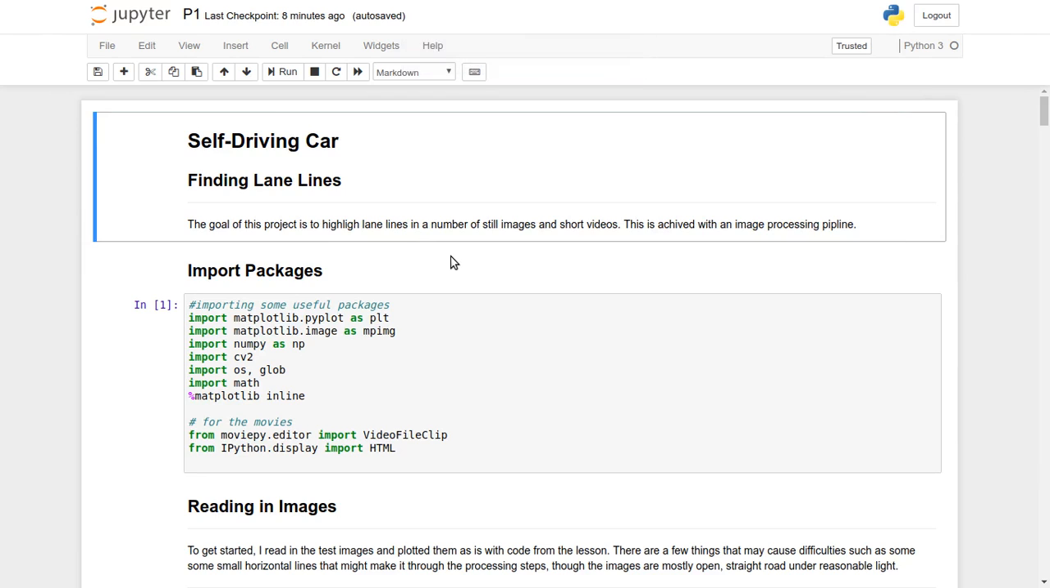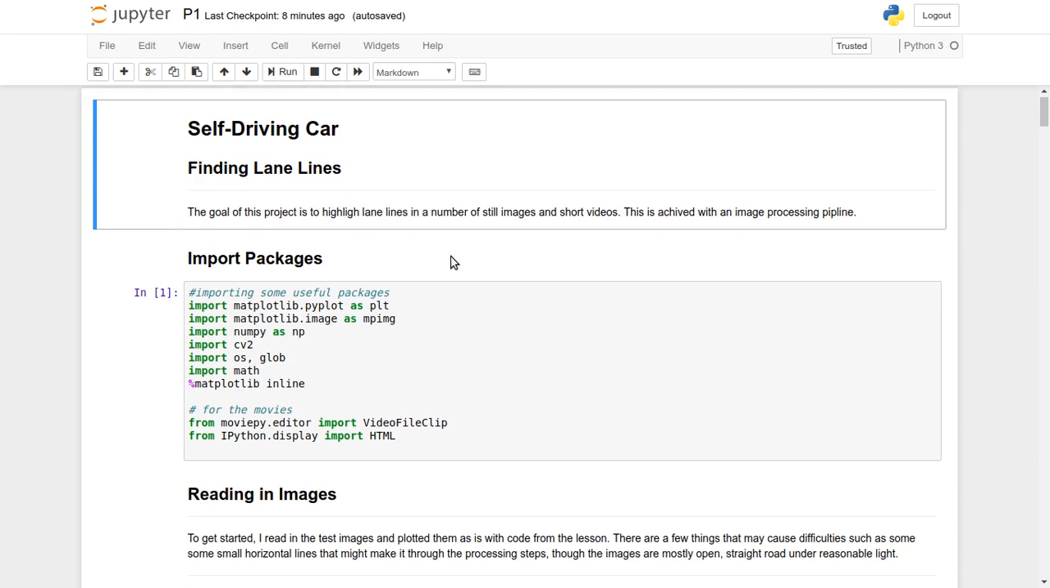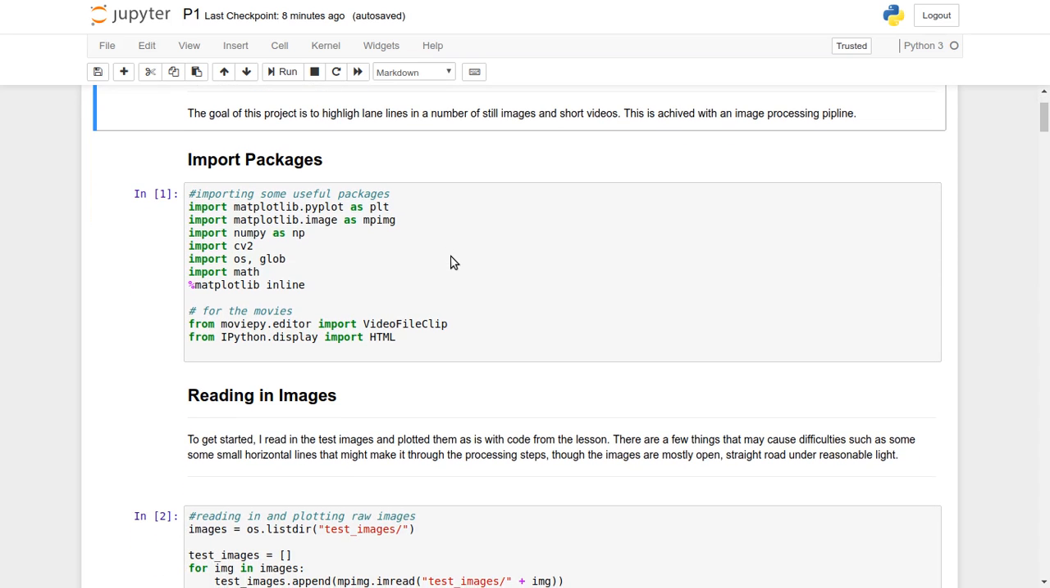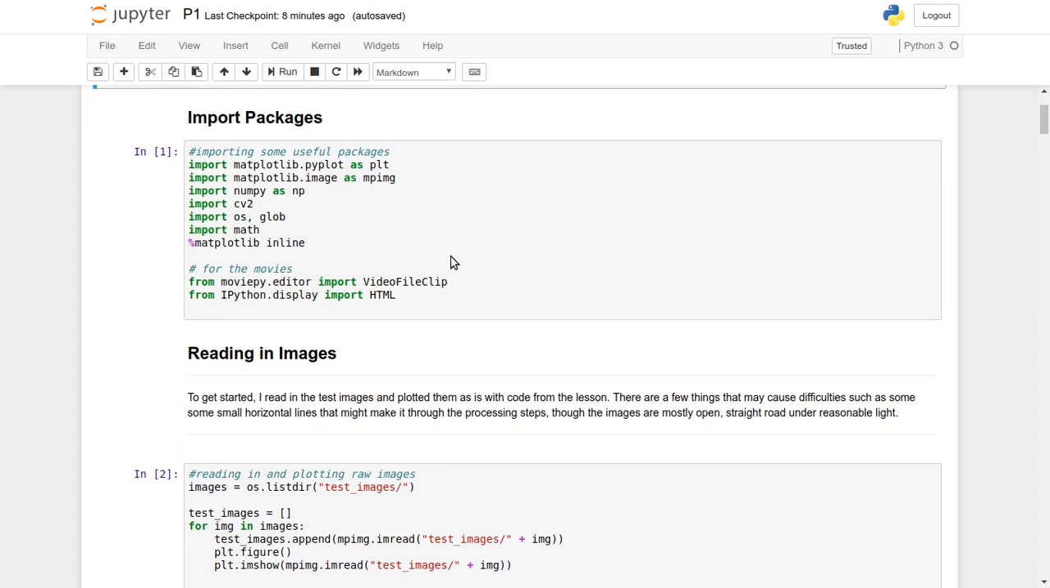Hello, now I would explain the lane detection project. Initially, we have considered matplotlib and MoviePy for reading the input and output from the different files.